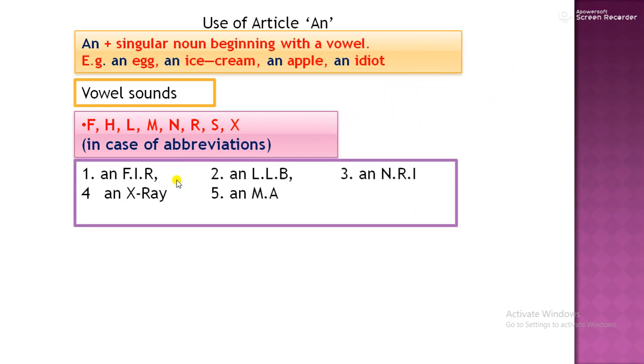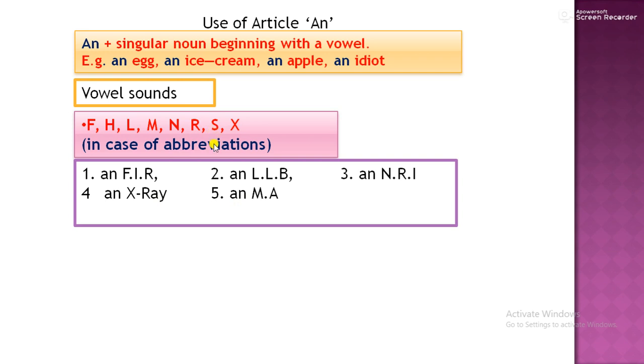Look at the examples. An FIR, an LLB, an NRI, an X-ray, an MLA or an MA. First Information Report, Non-Resident of India, X-ray machine and Master of Arts.